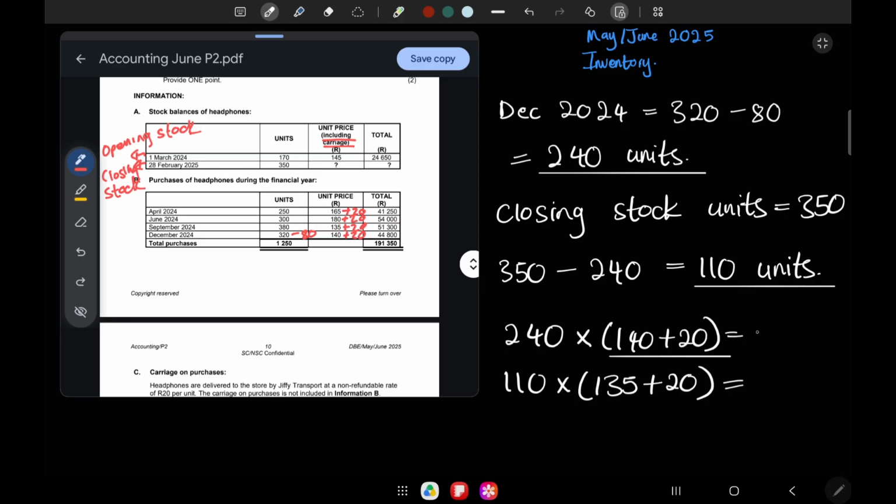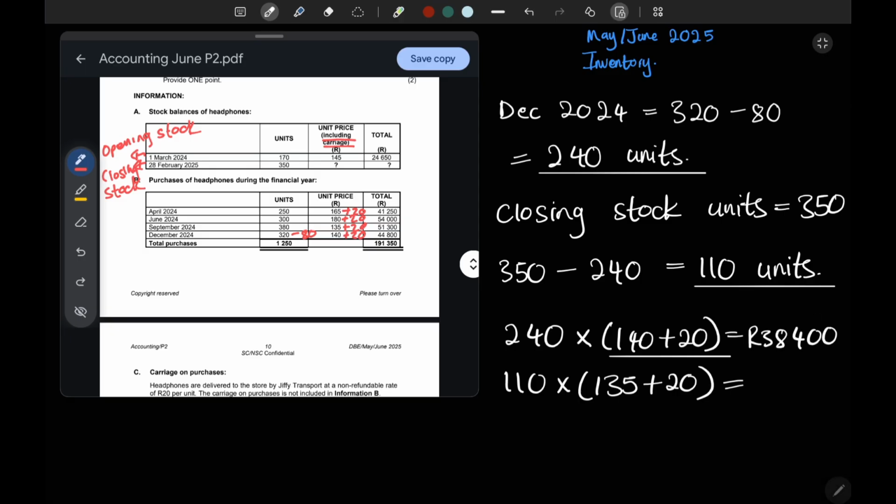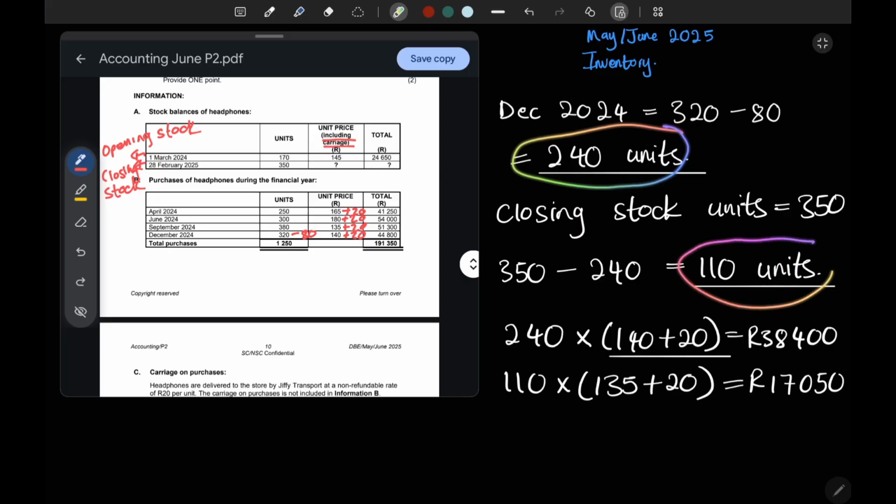Your answer will be 38,400. Now let's move to 110. We'll say 110 times, in a bracket, 135 plus 20, which is 17,050. So we calculated our units here as well as there.